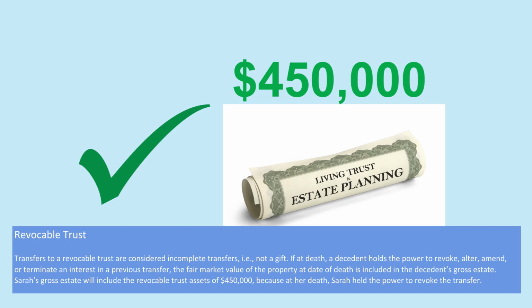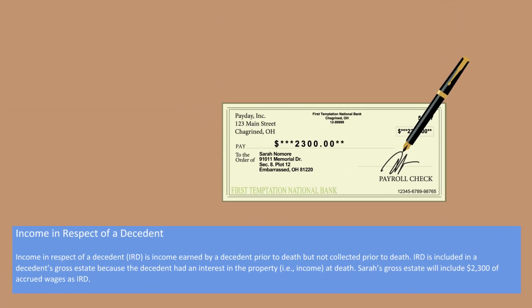They're not gifts. If at death the decedent holds the power to revoke, alter, amend, or terminate an interest in a previous transfer, the fair market value of the property at the date of death is included in the decedent's gross estate. Sarah's gross estate will include the revocable trust assets, and it will be $450,000, the value at her date of death. And then we have the following item.